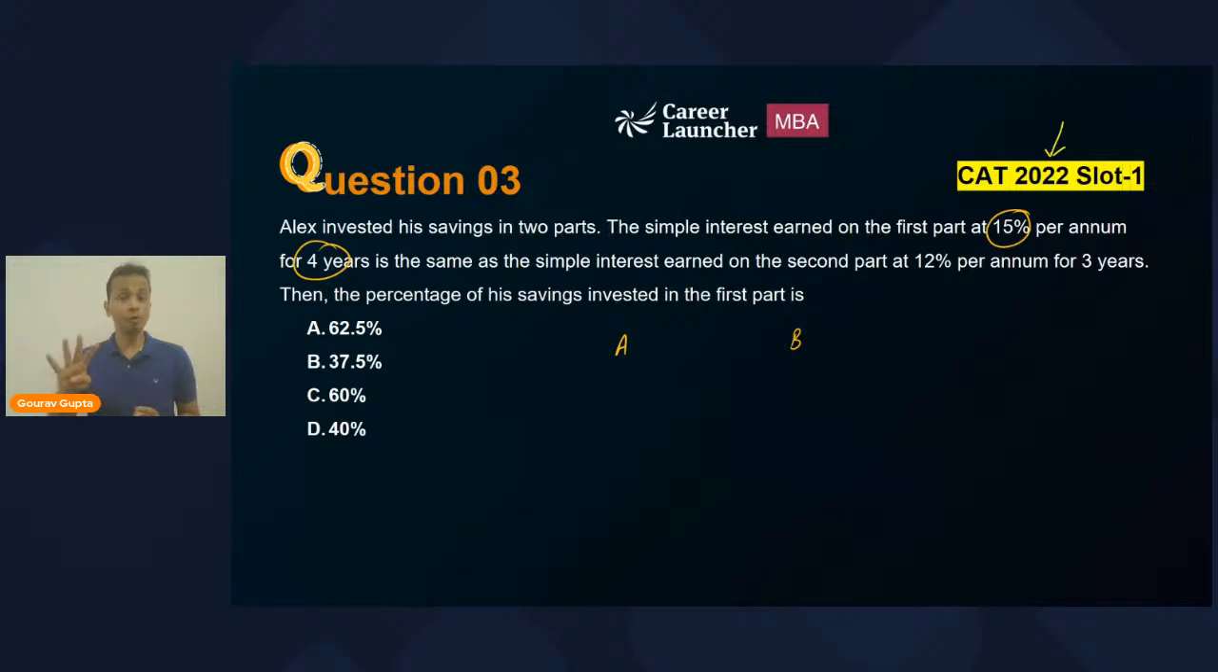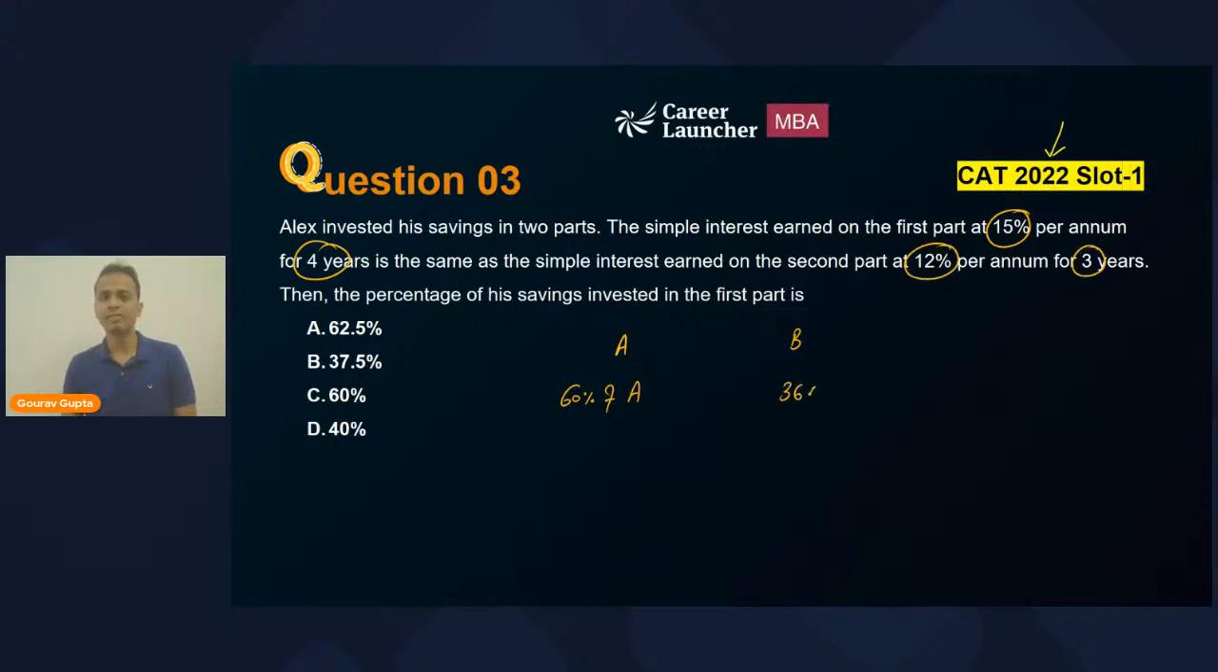So I can say that in 4 years, if the rate of interest is 15% per annum, 15 multiplied by 4, that is 60%. So the total simple interest of the 4 years will be 60% of the money invested. 15% per annum for 4 years, 15 multiplied by 4 is 60. So yes, you can say that the simple interest earned on the first part will be 60% of the first part, right? Similarly, simple interest earned on the second part will be 12% multiplied by 3.